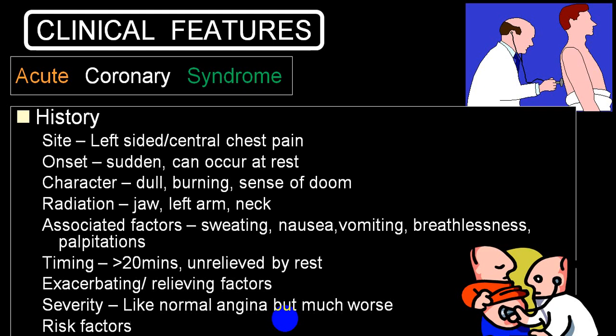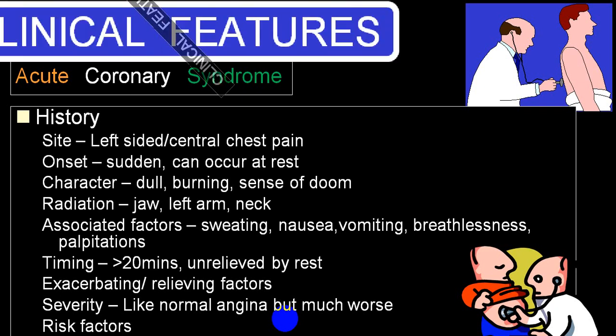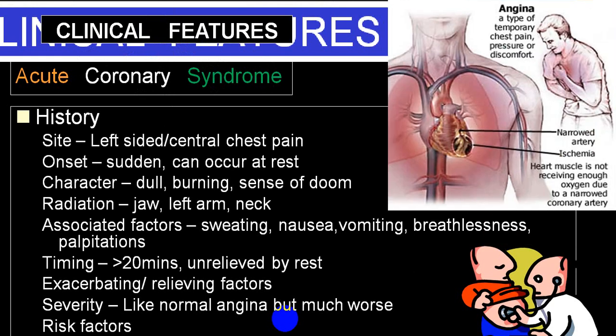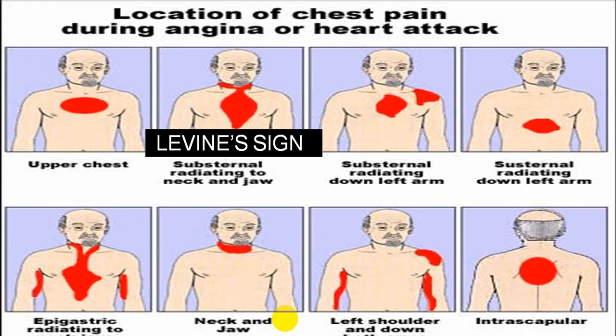It will be aggravated even by slight exertion, and in unstable angina, there is increased frequency, increased duration, and it occurs with minimal exertion, even at rest. This is the typical distribution which we have discussed in ischemic heart disease. The person will be holding the chest, which we call Levine sign.